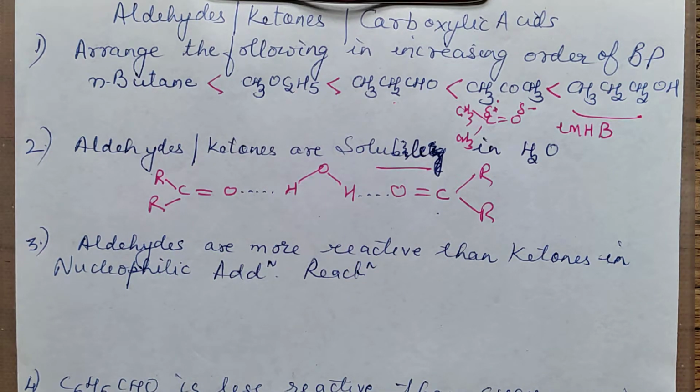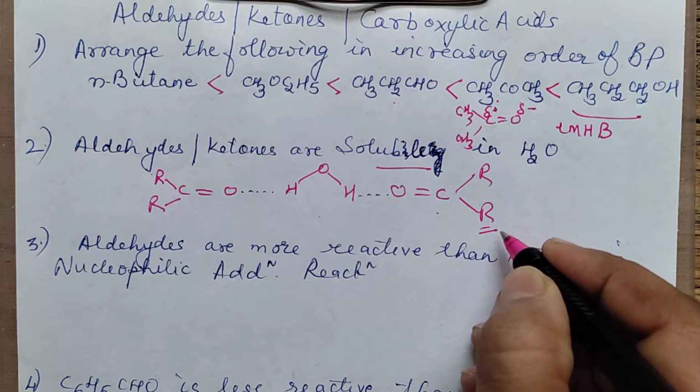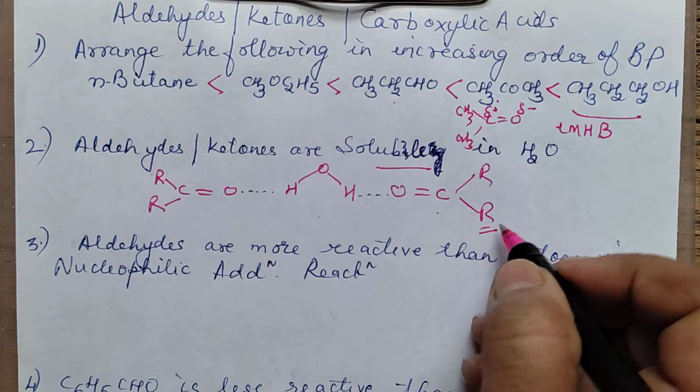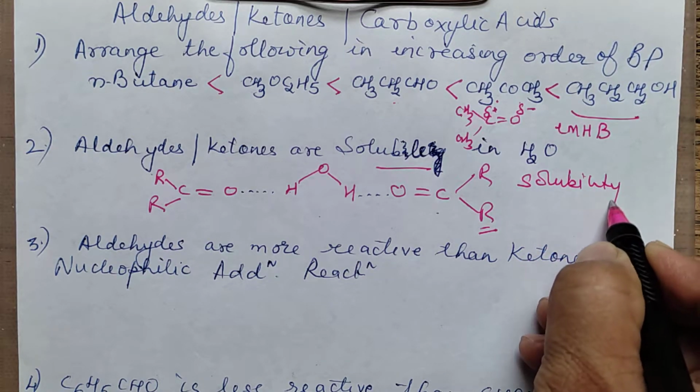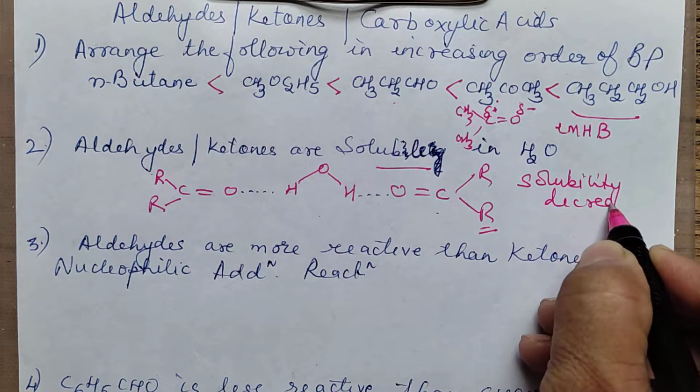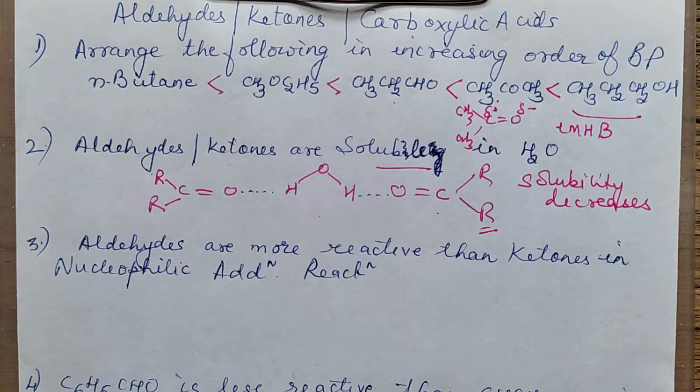they are soluble in water, right? Though we say that if the R value increases, if the size of this R increases, in that case the solubility will decrease. Now in case you are asked to compare the solubility of, say, formaldehyde, acetaldehyde, then propanal, butanal and so on, as the number of carbons in the chain is increasing, the solubility will decrease. Fine. Moving on to the next question.